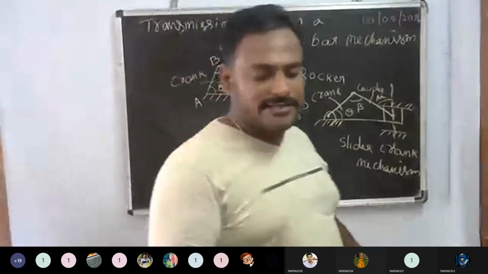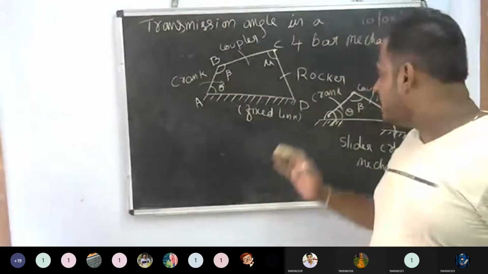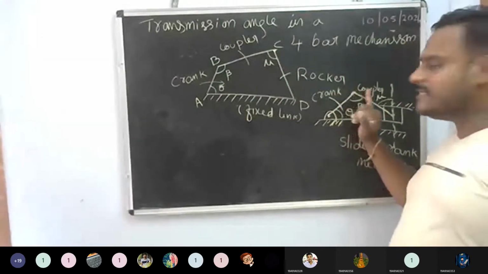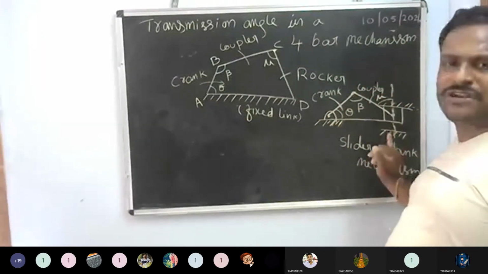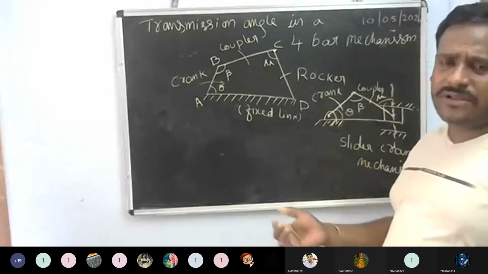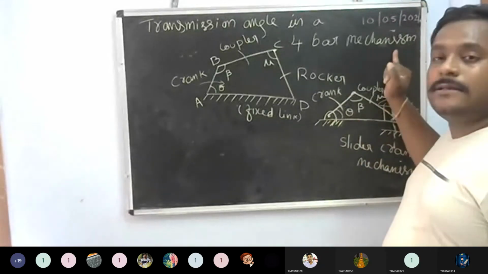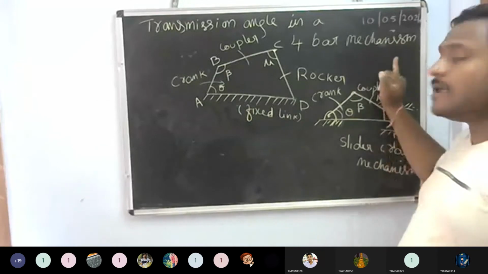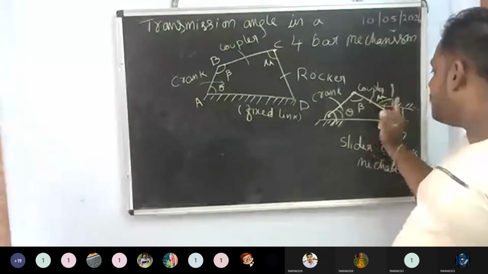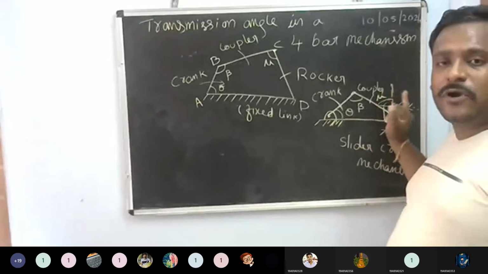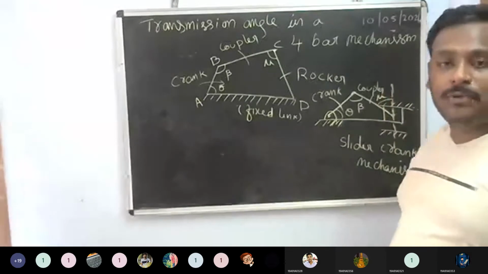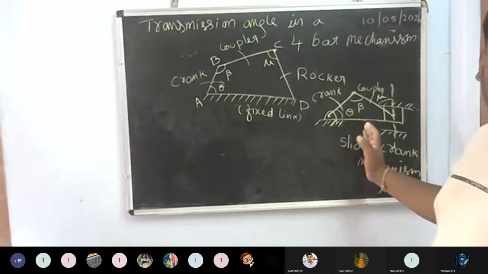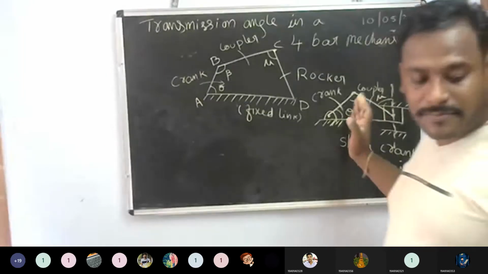In a slider crank mechanism, it is very clear that this is a crank, this is a coupler, and this is a piston or a cylinder, whatever you can take. Here the angle is perpendicular to it. The angle it produces between the coupler and the perpendicular is called mu, the transmission angle. This is about the slider crank mechanism.